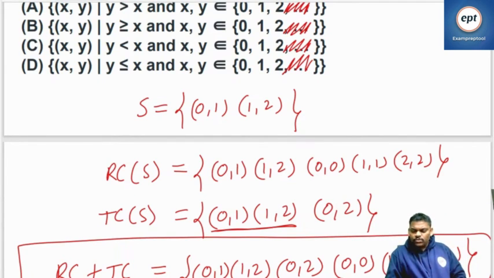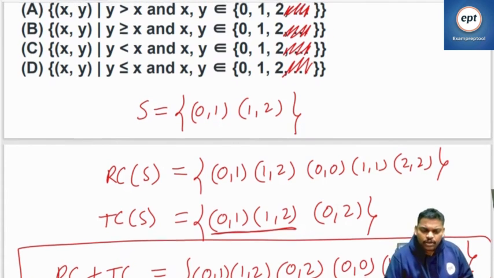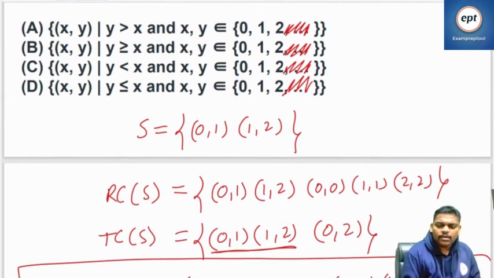The reflexive transitive closure of the given relation S is equal to this one. If you observe clearly, equal pairs are also required. If you observe the options: Y will be greater than X, Y will be less than X, Y will never be less than X, Y is less than or equal to X.